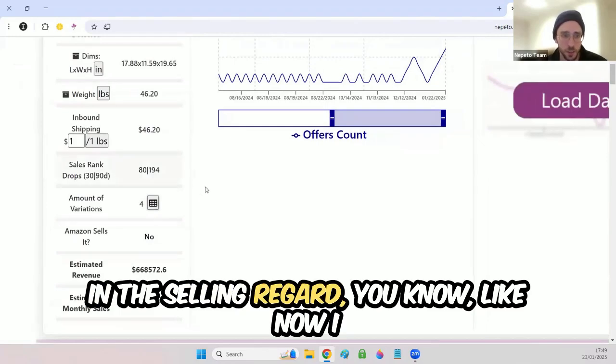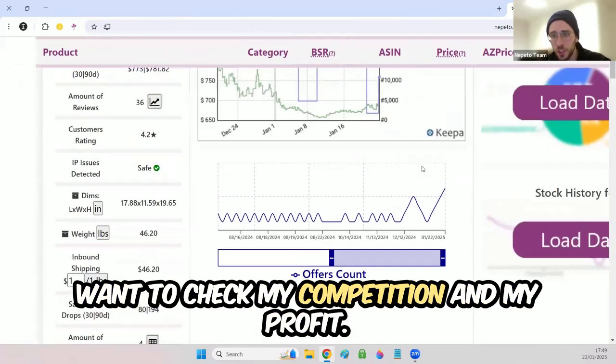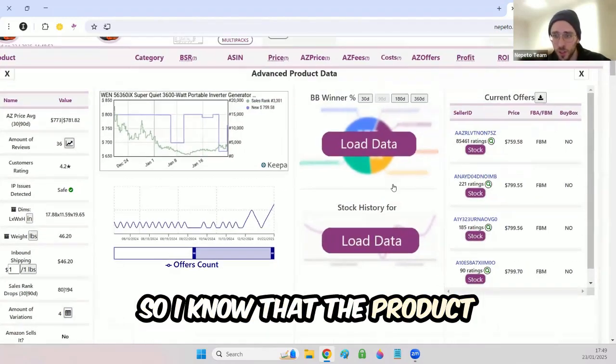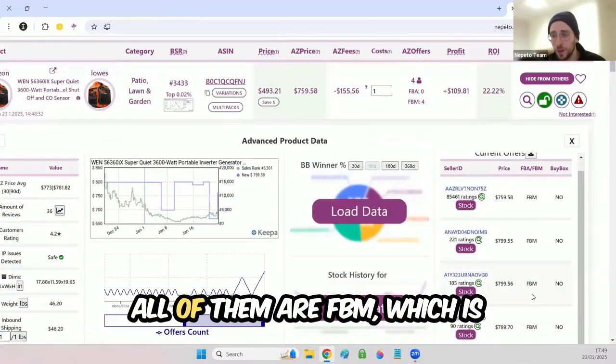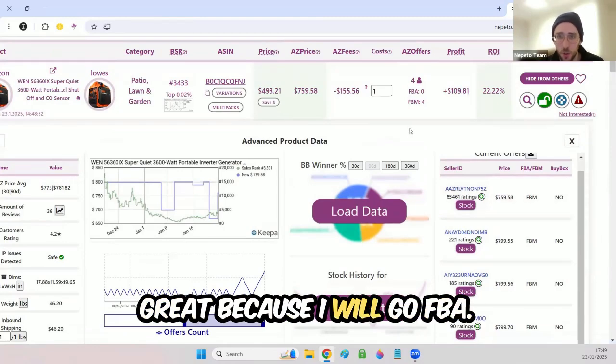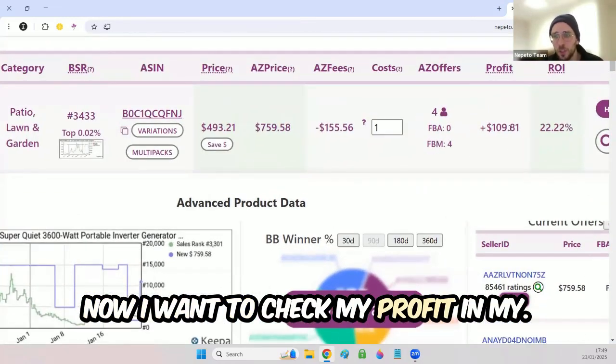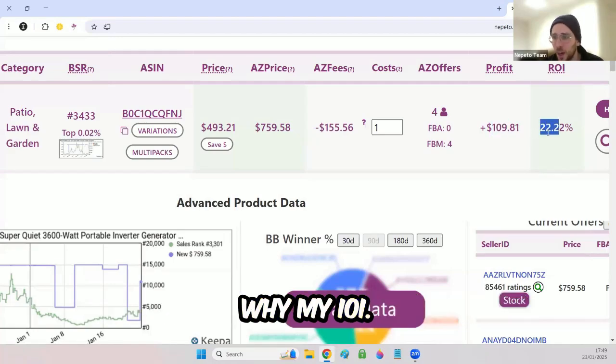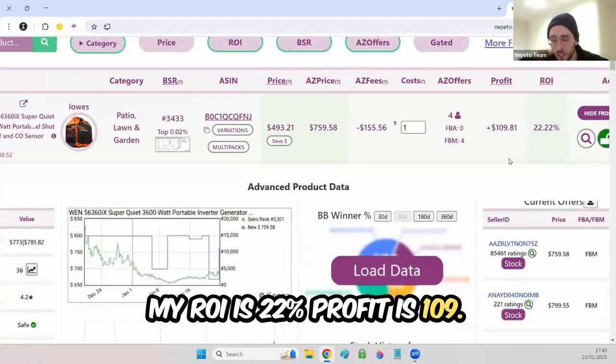Now I want to check my competition and my profit. So I know that the product is selling. The competition is all of them are FBM, which is great because I will go FBA. Now I want to check my profit and my ROI. My ROI is 22%, profit is $9.